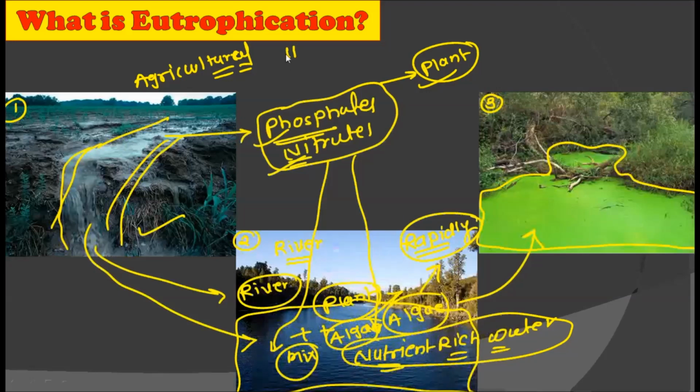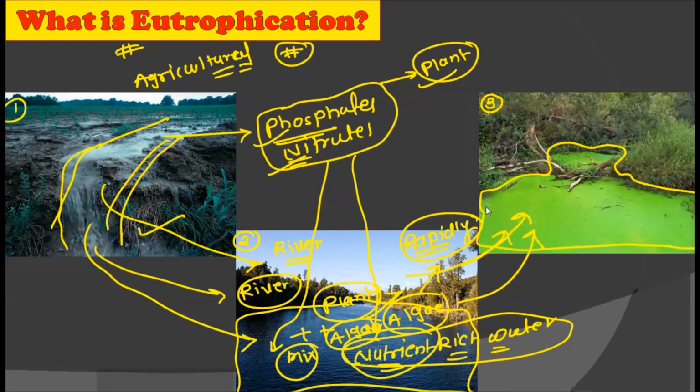So eutrophication is nothing but the nutrient enrichment of the water bodies, and its side effect is that the algae flourish very rapidly. All right, so literally eutrophication means the enrichment of the water bodies. All right, so you can see here how the agricultural waste converts the good aquatic ecosystem into the eutrophied ecosystem, right?